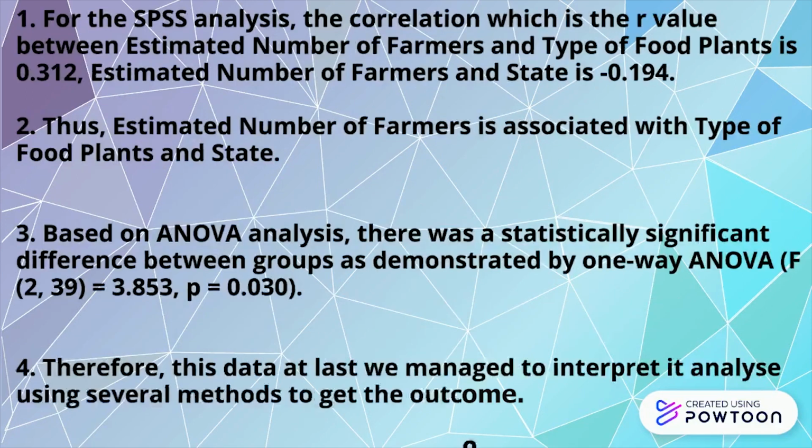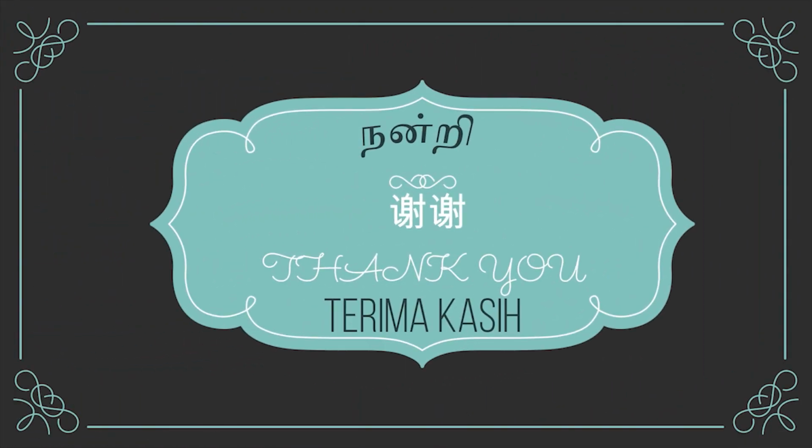Lastly, for the SPSS analysis, the correlation between estimated number of farmers and type of food plant is 0.312, and between estimated number of farmers and state is negative 0.194. Therefore, from this data, at last we managed to interpret and analyze it using several methods to get the outcome. Thank you.